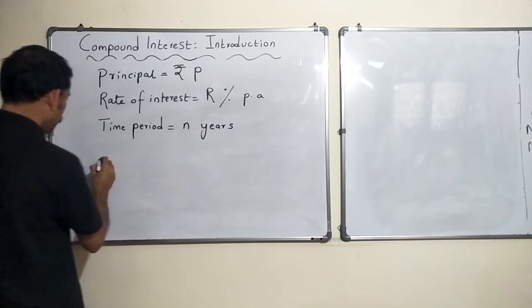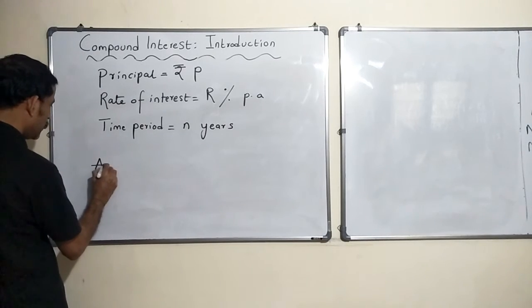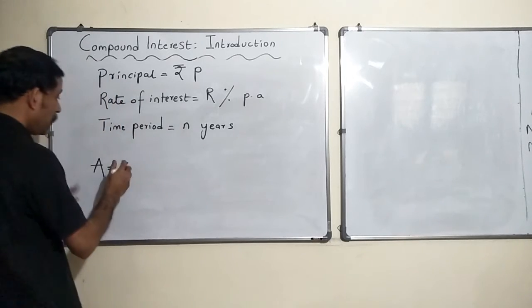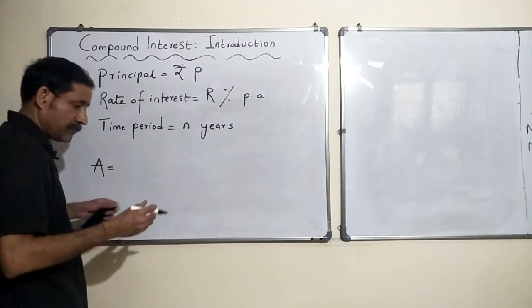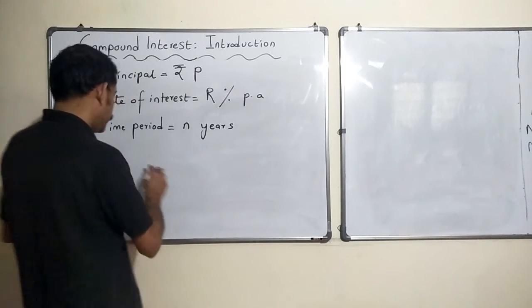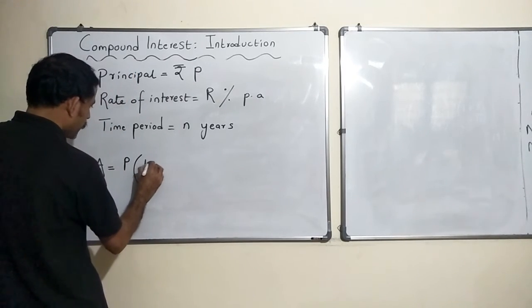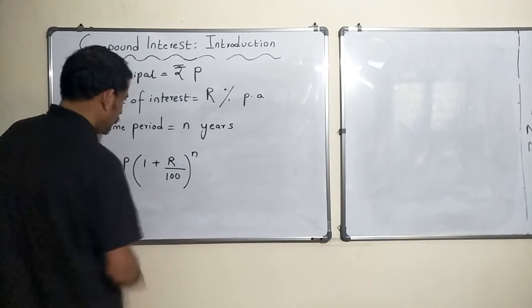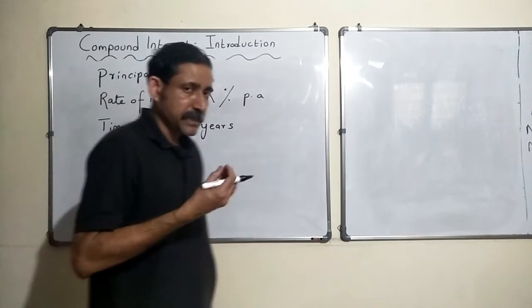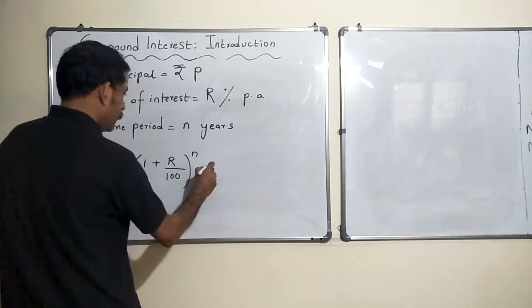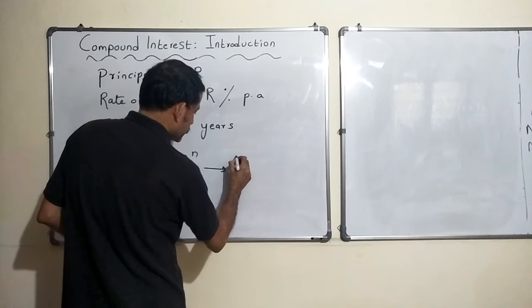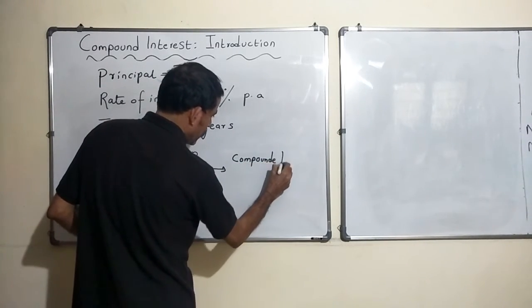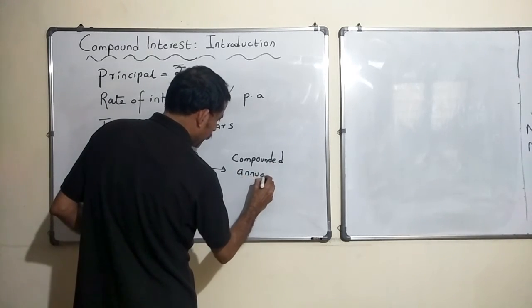What we said initially was that the amount you would earn by compound interest, I mean your principal plus the compound interest, would amount to P times 1 plus R by 100 to the power N. This is correct if it is compounded annually.